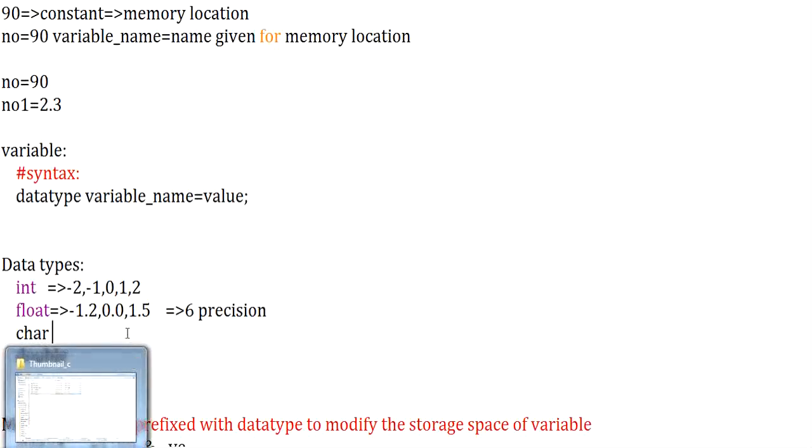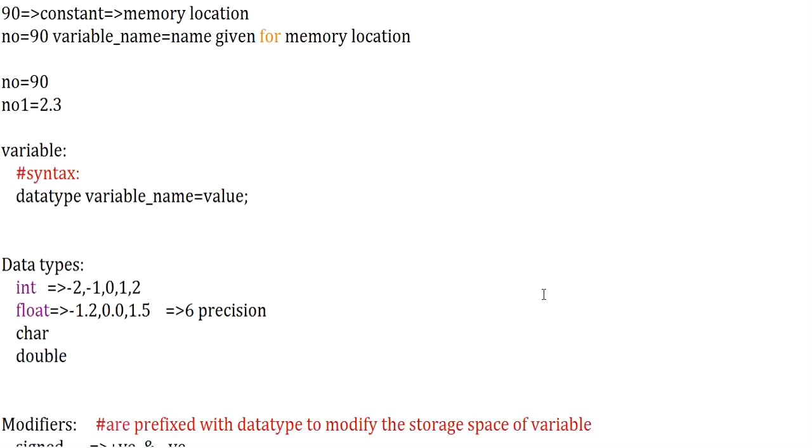Now let us move to your next data type, that is nothing but char. Whenever I say char, it means the alphabets A to Z, and it can hold a single character. For example, yes. Clear? A single character is denoted by char, or I can name it as string type, where a group of characters is stored. If you want to store a single element, you will be using char. If you want to store a string, you will be using an array of characters. You will see how to implement an array of characters in forthcoming sessions.